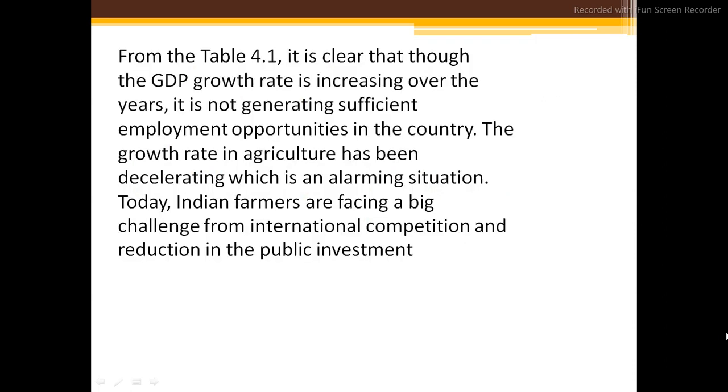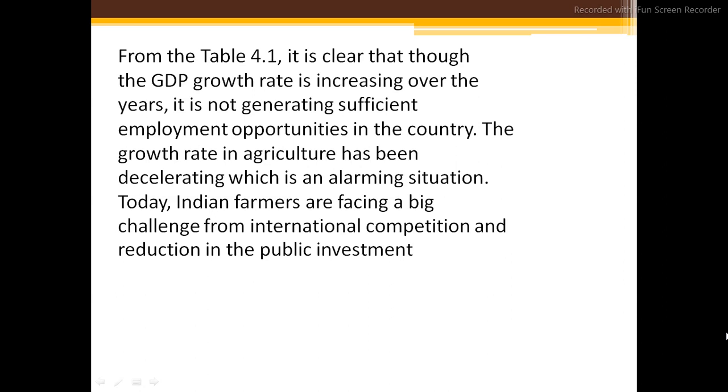Next, from table 4.1, it is clear that though the GDP growth rate is increasing over the years, it is not generating sufficient employment opportunities in the country.